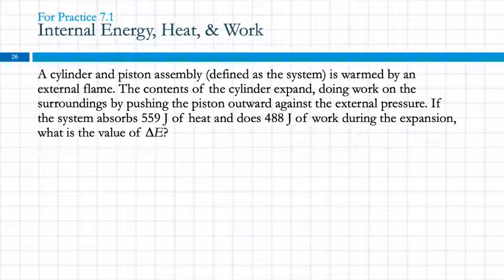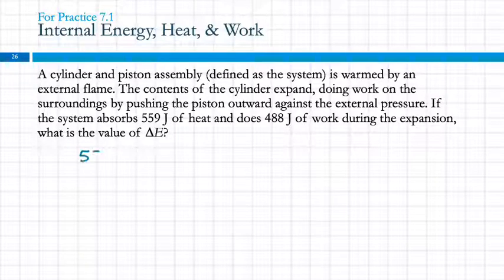A cylinder and piston assembly, defined as the system, is warmed by an external flame. The contents of the cylinder expand, doing work on the surroundings by pushing the piston outward against the external pressure. If the system absorbs 559 joules of heat and does 488 joules of work during the expansion, what's the value of delta E? Okay, this is actually a very simple math problem, but it requires understanding of what all these words mean.